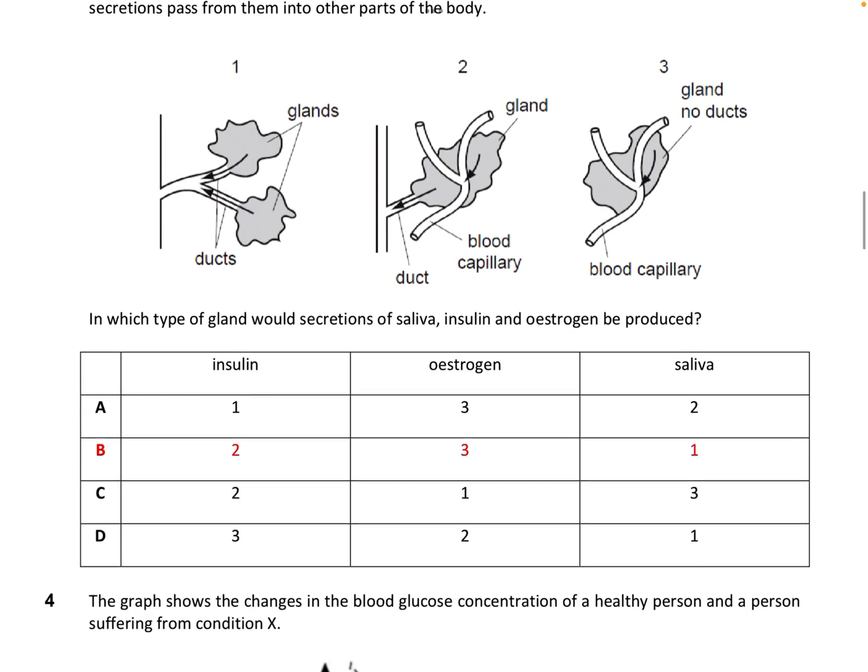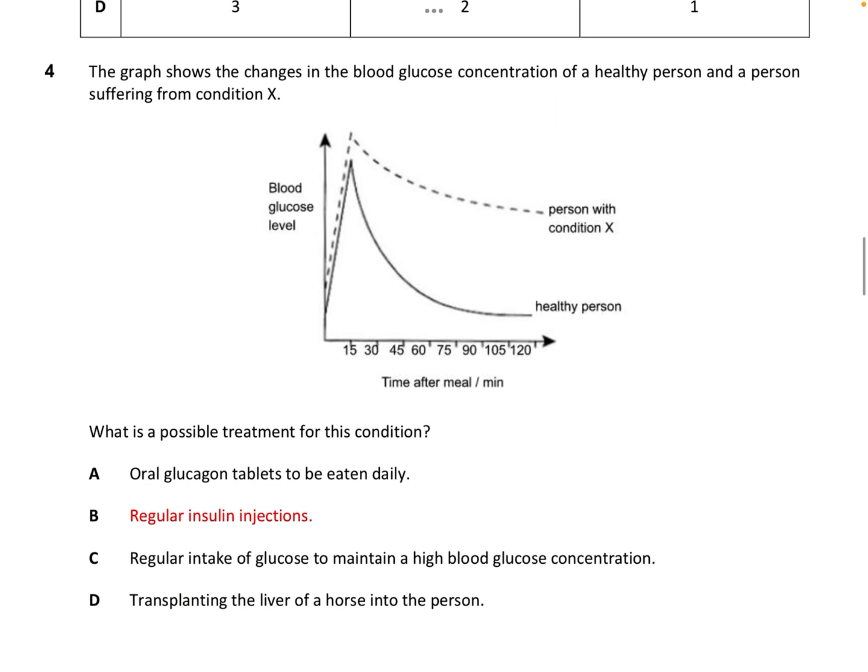So B. Next question, question 4, shows you two graphs, one of a healthy person, one of a person with condition X. At the point where you see that spike up, likely it's because that person ate something. So the glucose levels increase all the way to that point. But you see the difference between X and a healthy person? The blood glucose levels decrease very, very slowly, compared to a healthy person, where it's a sharp decline.